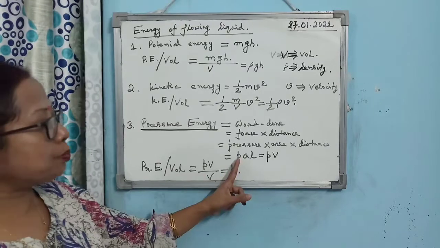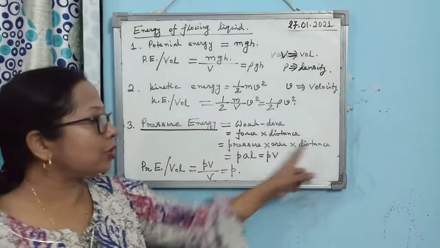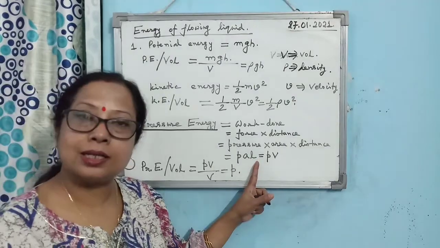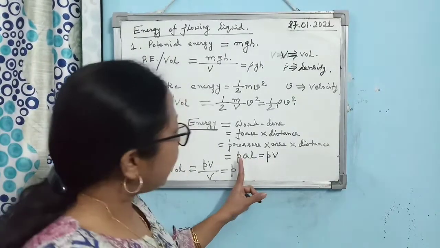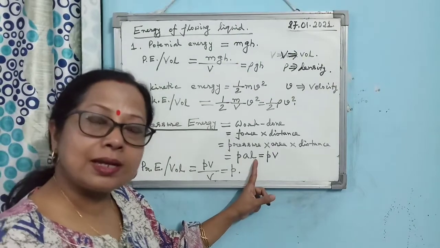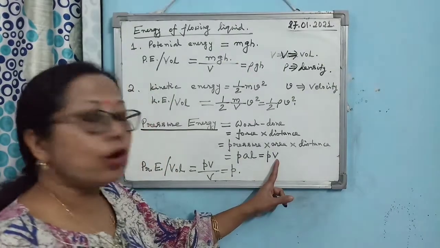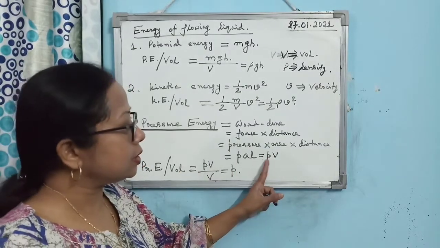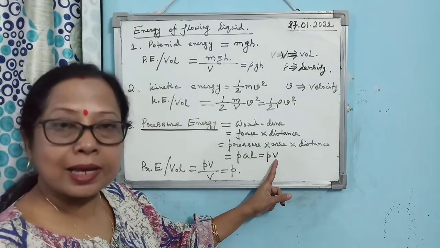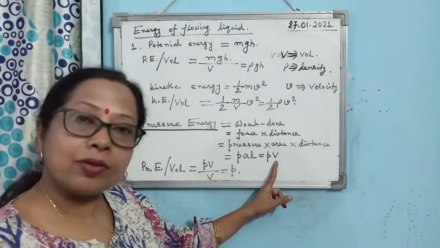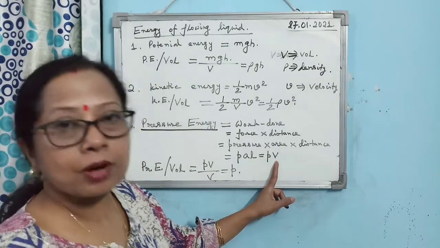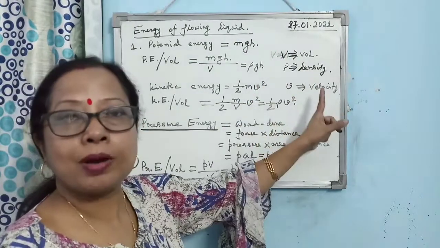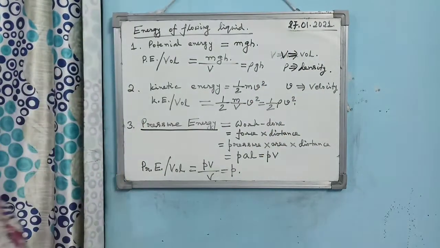So pressure is P, area is A, distance traveled is L. So you are getting PAL as the pressure energy. But we know area into the distance traveled is nothing but the volume of the liquid. So you can write pressure energy is equal to P into V. Be careful, this V is not the velocity, this is the volume of the liquid. That's why I have used two different kinds of symbols for volume and velocity, and you too be very careful.